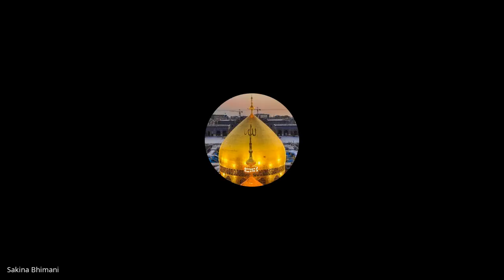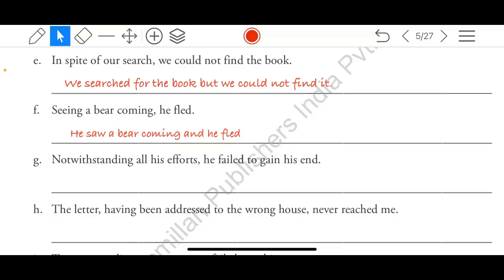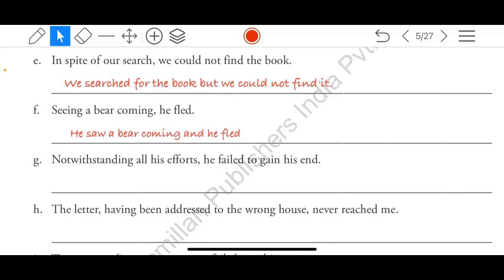Sir, can I try? Yes. Although he gave it all his effort, he failed to gain his end. You cannot use although. Although is a subordinating conjunction. We can only use it in complex sentences. This is simple to compound. Sir, I have one. Yet, all of his efforts, he failed to gain his end. Okay. So the same answer, you are 75 to 80% correct. But one clause I will change in your answer. See, he failed to gain his end. That was correct. And you used yet. That was also correct.